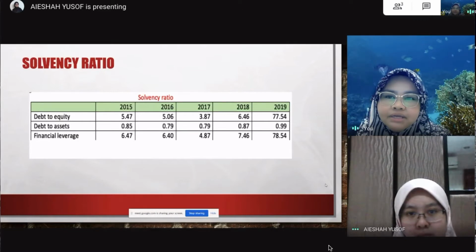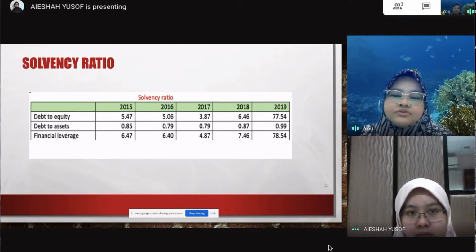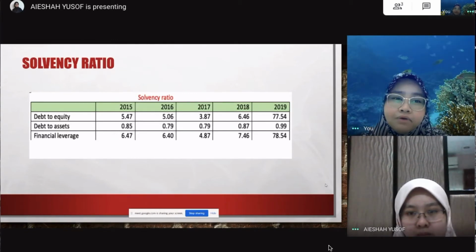It peaked high at 78.54 as the company generated few sales due to obstacles in the COVID-19 pandemic in 2019, yet they had high costs or margin that needed to be covered. It may result in either a lower income target or insufficient operating income, as well as failure to cover other expenses, and it also results in negative earnings for the company.